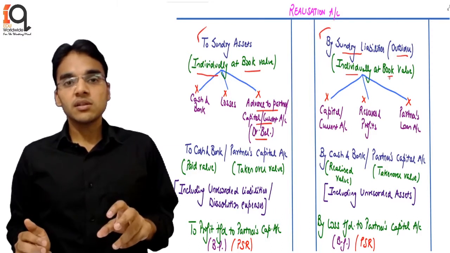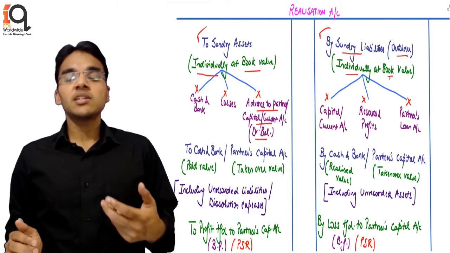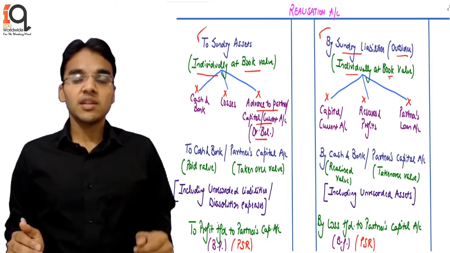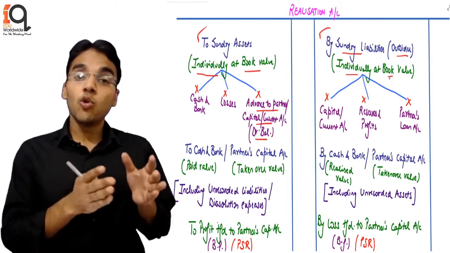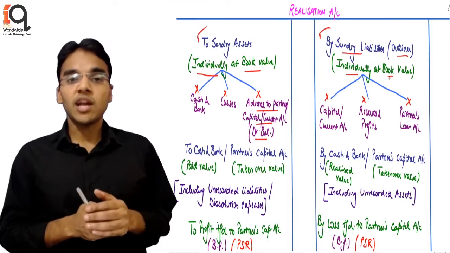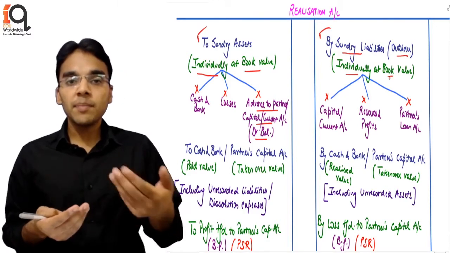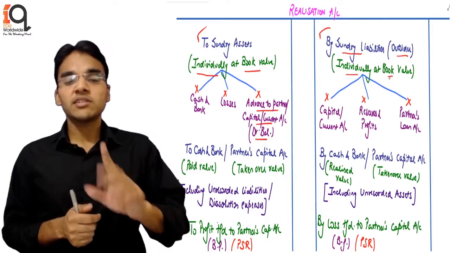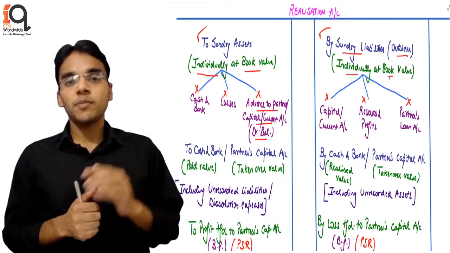Now in this case, sometimes it may be possible that a partner has, let's say, a debit balance in the capital account. If he has a debit balance in the capital account and we have taken a loan from the partner which appears on the liability side, then there is no point repaying that loan. In that case, the loan will be adjusted to the extent of the debit balance and the remaining is to be paid off.